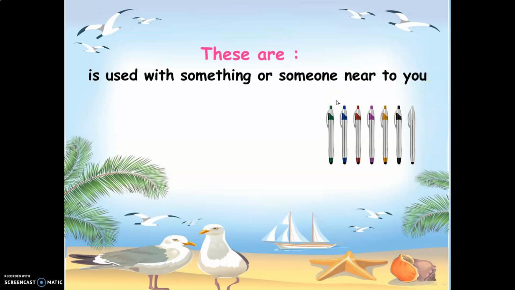So this means that I should use either these are or those are, right? So, these are is used with something or someone near to you. Now, let's see the example here. I can see 7 pens. This means that I should use these are or those are. Let's see the sentence first.